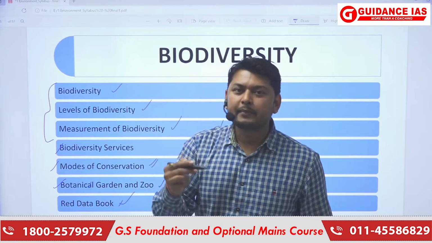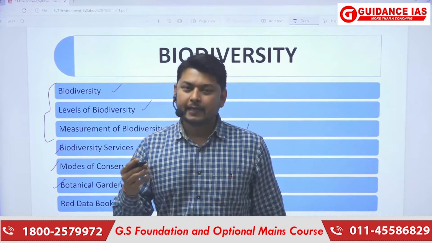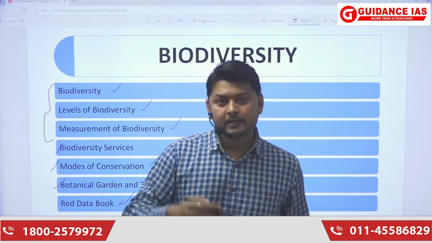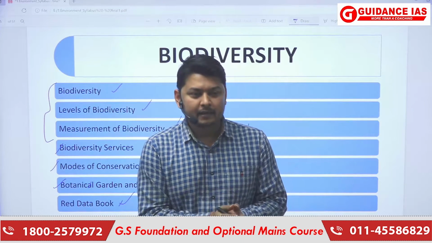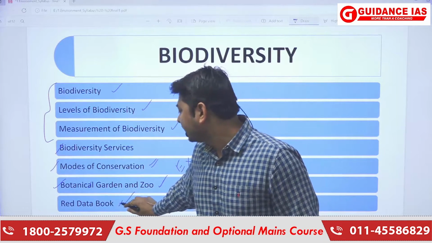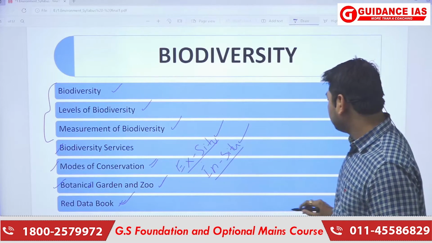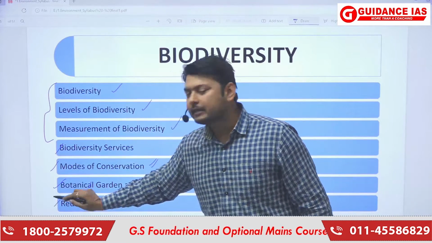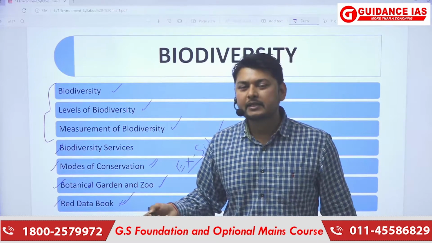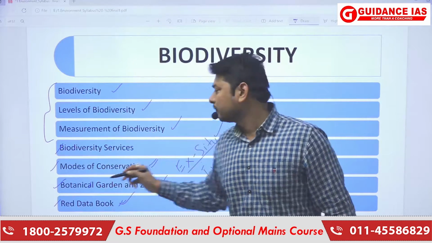This book is updated on a yearly basis: a plant that is getting endangered is included in the endangered list, and one that is critically endangered or extinct is included in the extinct list. This data is published every year. We will be covering the current affairs of plants and animals, those recently shifted, added or removed, in detail.